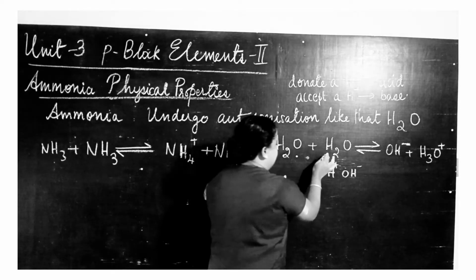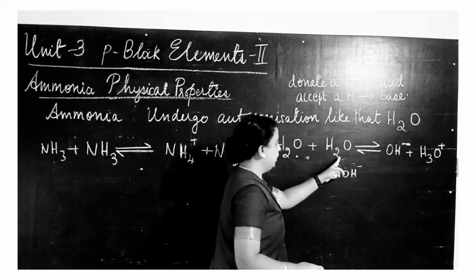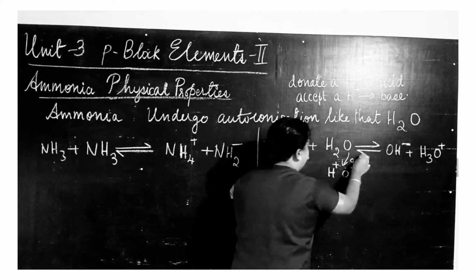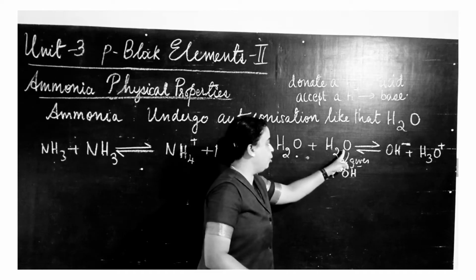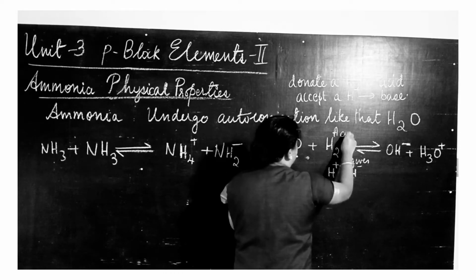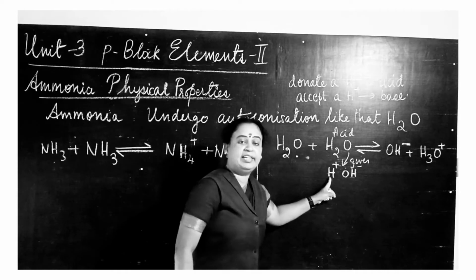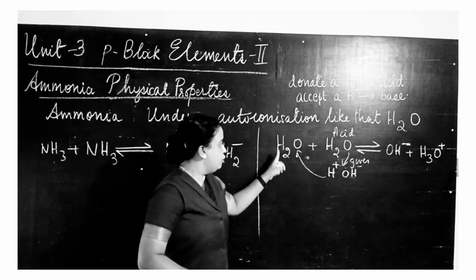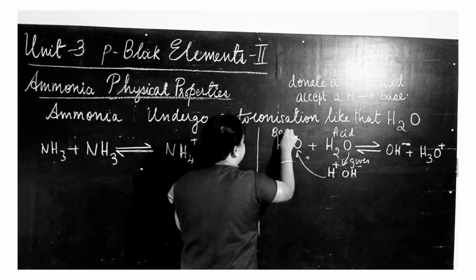Now, this H2O donates this proton. It gives H plus ion, it donates this proton. Because this water donates a proton, it is called an acid. So this water is considered as an acid. Now, this H plus ion, that is the proton, is accepted by this water, H2O. Because this H2O is accepting this H plus ion, it becomes a base. Got it?